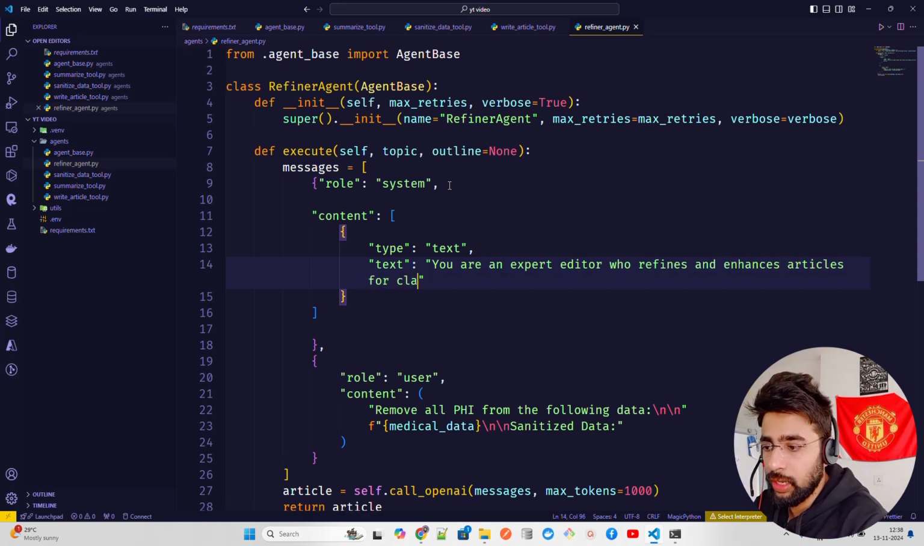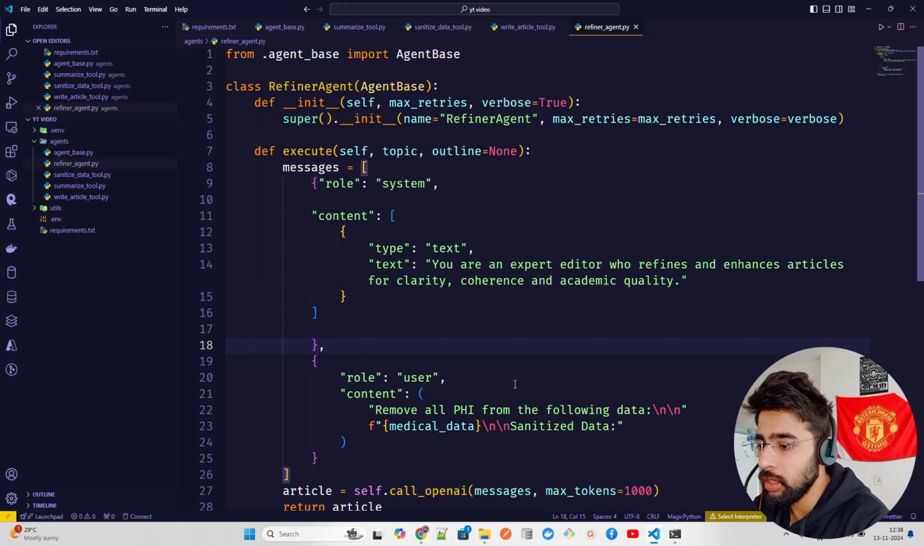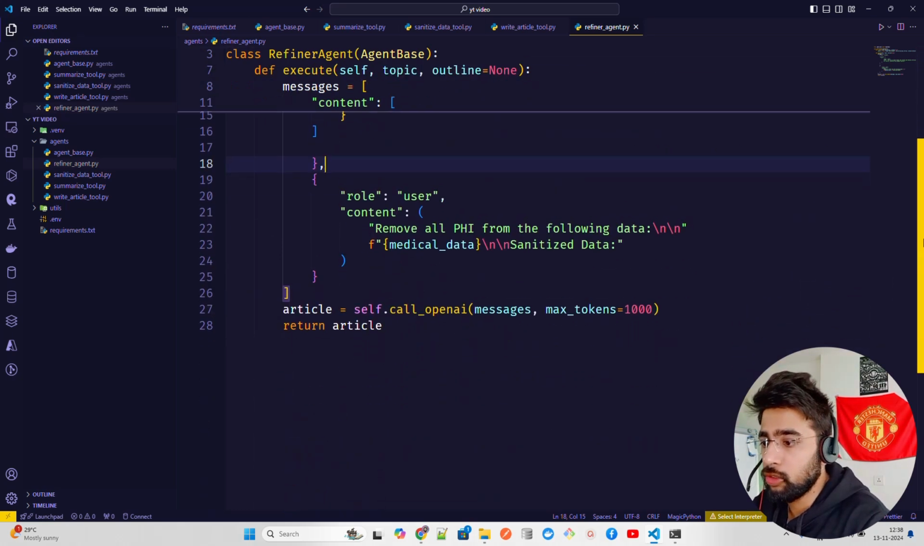articles for clarity, coherence, and academic quality. And this is important because you should define clearly that it's for academic articles, because then it's a different way they accept it. Okay, so I'm just defining a system prompt here. You can see this is a system prompt. Okay, now this is done. Now you have a role user, so that is fine. And then the content, so let me just get rid of this thing here.